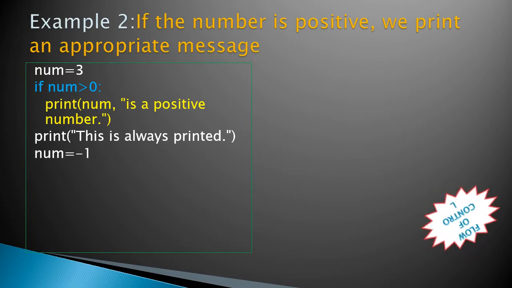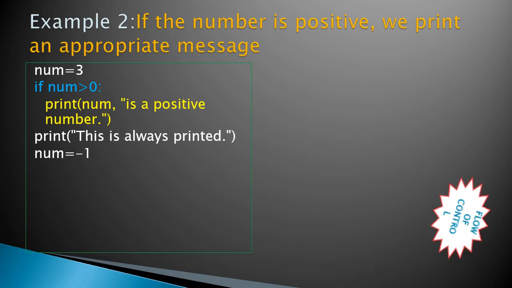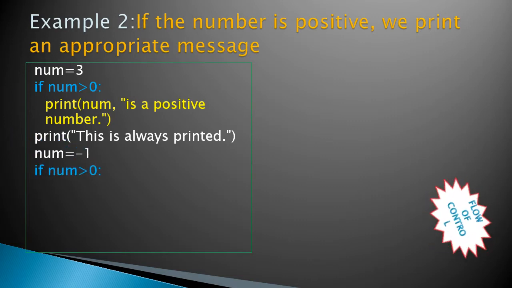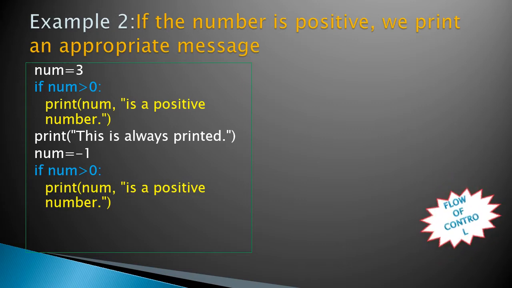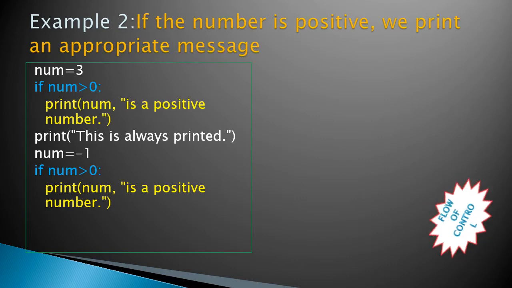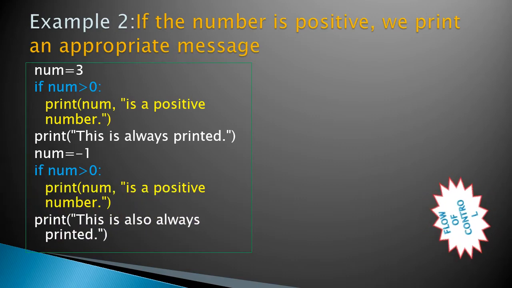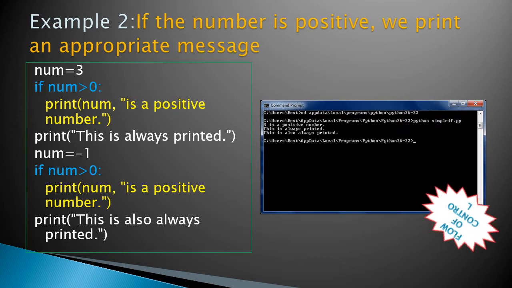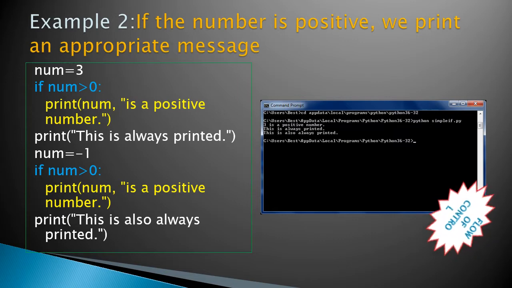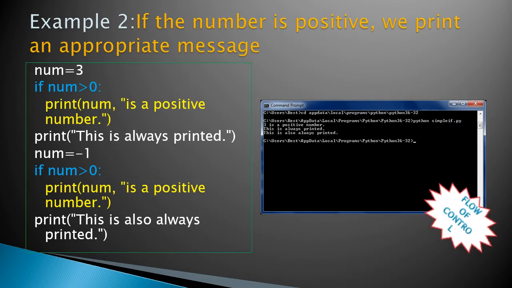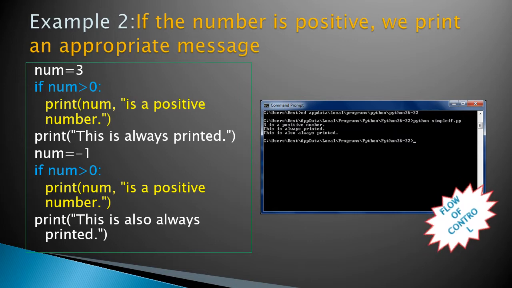Next, again reassign the value num equal to -1. Now -1 is greater than 0? The condition is false. If the condition is false, the if body will not be executed, and only the statement following the if will be printed. In this output, first 3 greater than 0 is true, so positive number is printed, and then the following statement, this is always printed, is printed. Then next, -1 greater than 0 is false, so only the following print statement is printed.